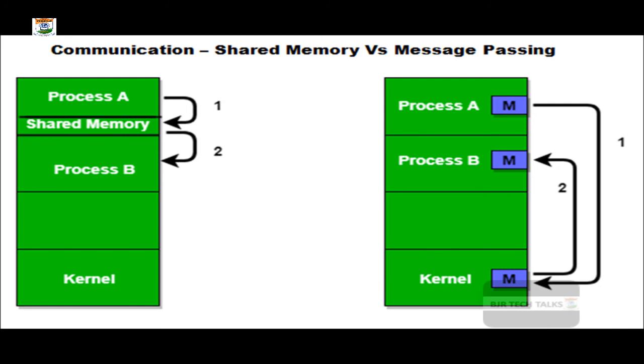So this service will be monitored by the operating system. That means communication is a service supervised by the operating system. And the next kind of service is error detection. This is a special service provided by the operating system.